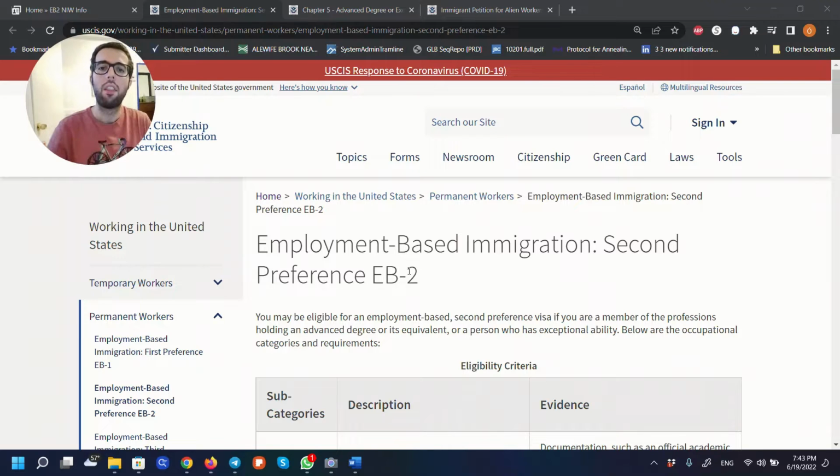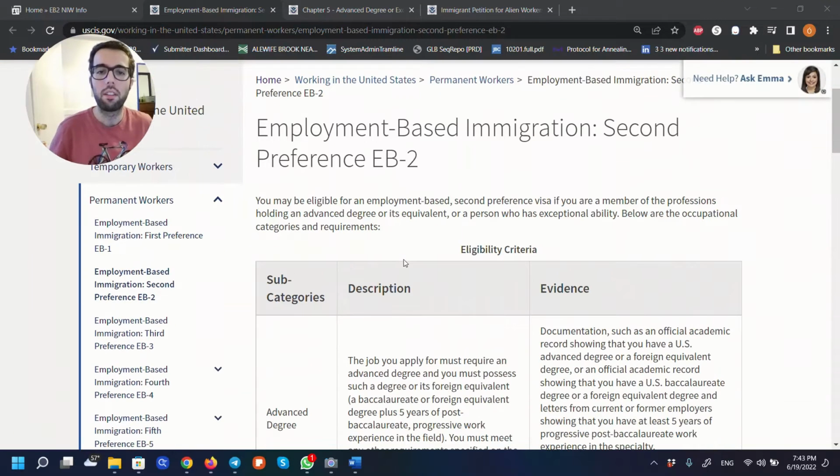So in general, this is the second preference of green cards. This is not specific to NIW, it's the whole EB-2 category, but it's good to start here because you need to understand if you are or may be eligible for this green card category. You shouldn't go ahead and start preparing for it if you are not eligible. So first, understand this category and understand the criteria that you need to fulfill.